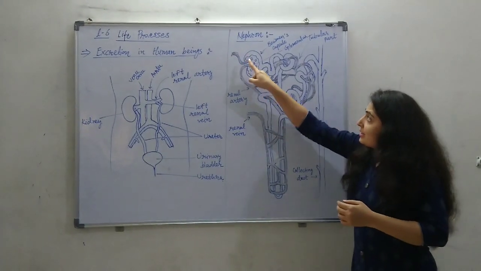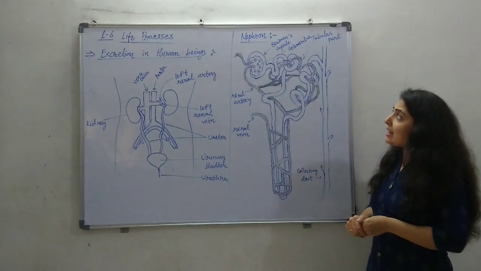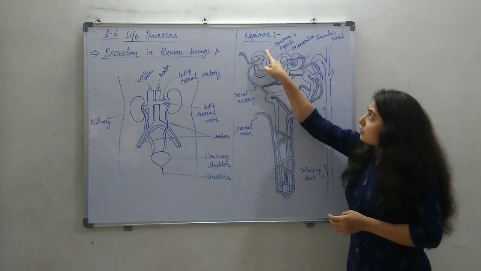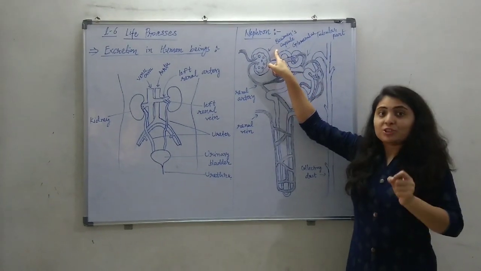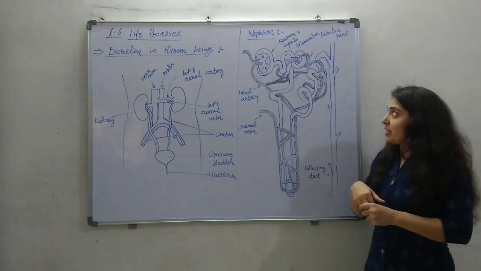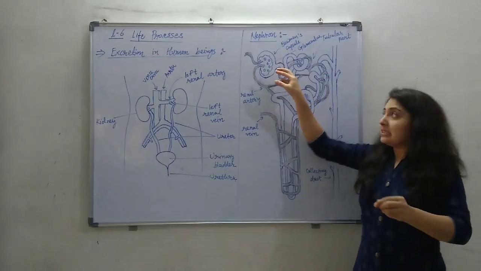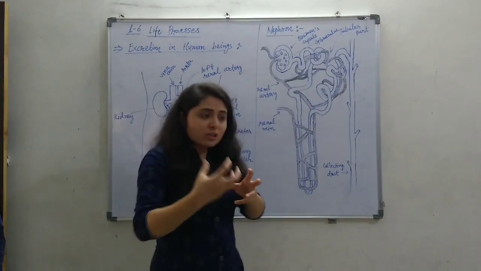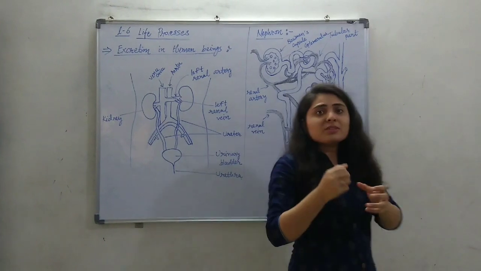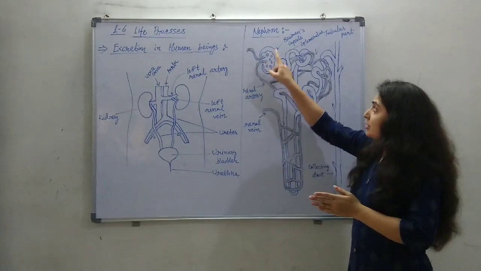So when the blood is entering through the renal artery, first the initial part, which is the Bowman capsule, the initial part of the nephron. In this Bowman capsule, inside it there is a glomerulus structure, which is a very highly complex tubular structure, which is doing the filtration process inside it.